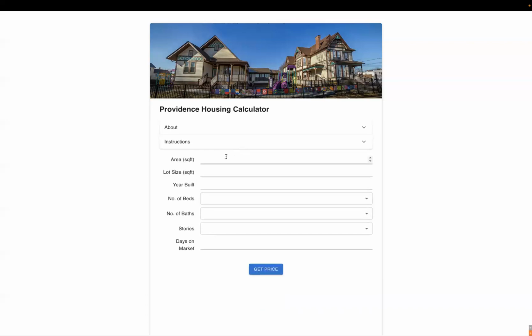So let's give it a spin. Let's say Sally has a house that has 3,000 square feet of area and a lot of double that, 6,000 square feet. It was built back in 1986. It has 3 beds, 3 baths, and has 2 stories. She's listed it on Zillow for 60 days and hasn't had an offer yet. She wants to see how much this could potentially sell for. Let's try clicking get price.